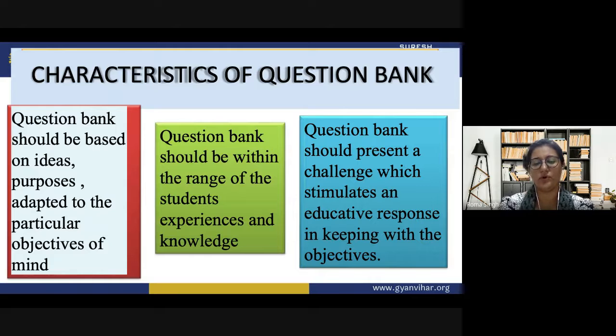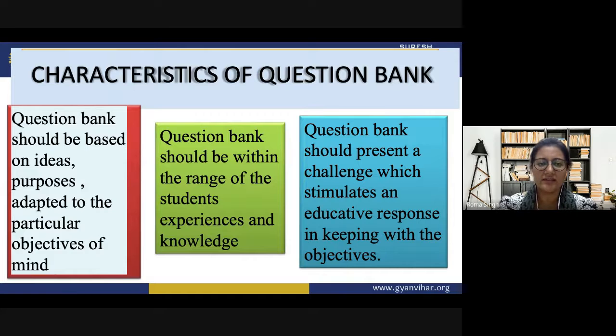Now, this is very important, that the mental level and the mental age of the students should be considered while preparing the question banks. And whatever learning experiences they have gone through throughout the session should also be included in the question banks. So question banks should present a challenge which stimulates an educative response in keeping with the objectives. And yes, we again come back to the topic of objectives, because in education everything should be planned and organized by a teacher.